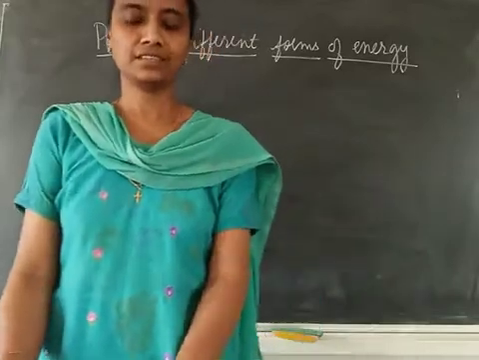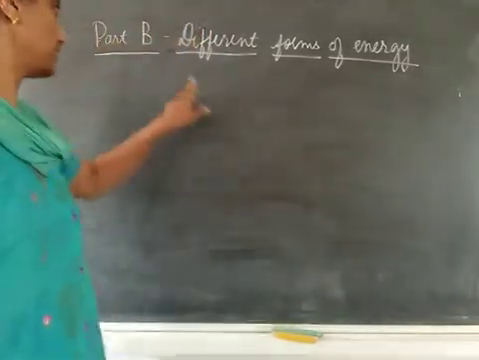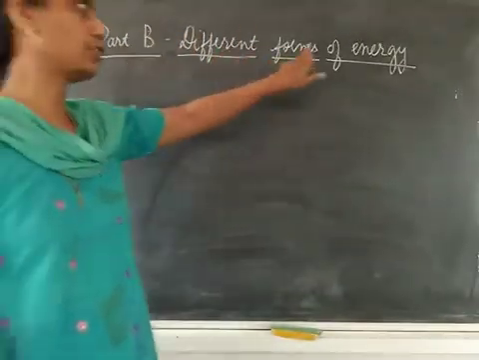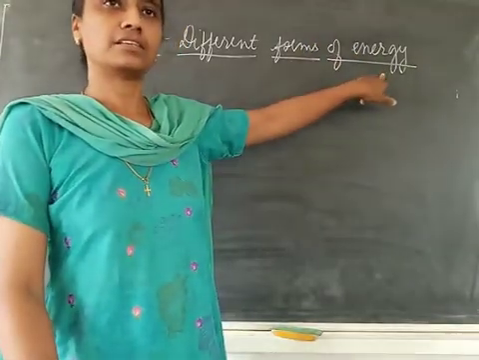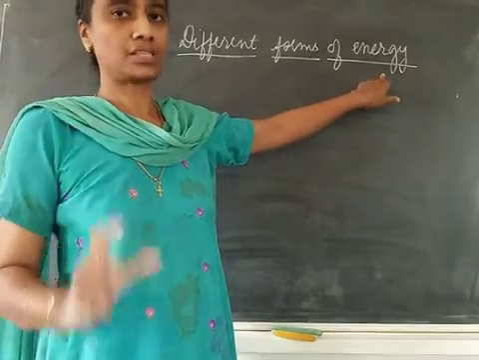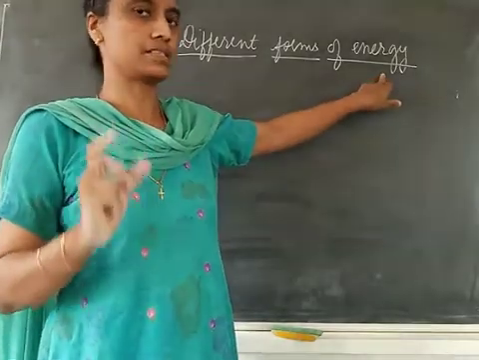Good morning, children. So we have to start with the B part of the chapter, different forms of energy. Last chapter we finished, we just saw what is energy. So energy is the capacity to do work.